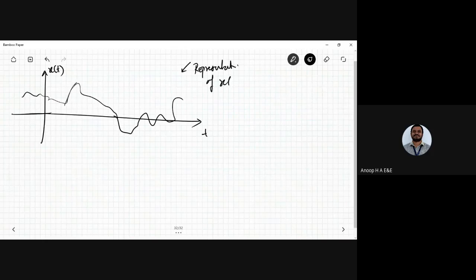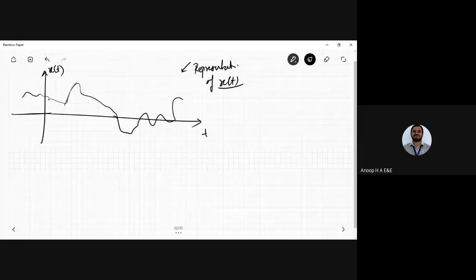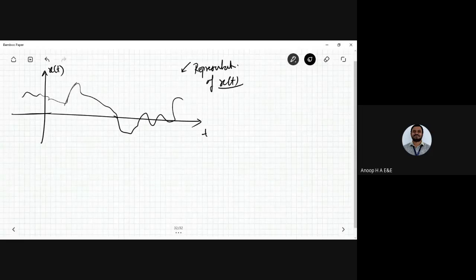Any signal which is in the continuous time domain, this is one thing. Now if I need to identify its peak value, how do I identify it? I need to search the time, depending on the x-axis, for the maximum peak being achieved. This is the maximum peak achieved when x of t is positive.